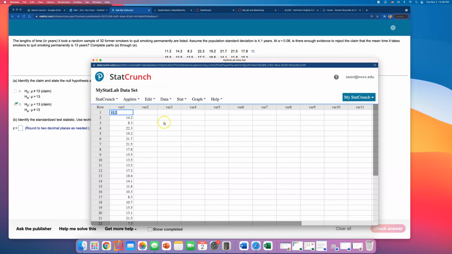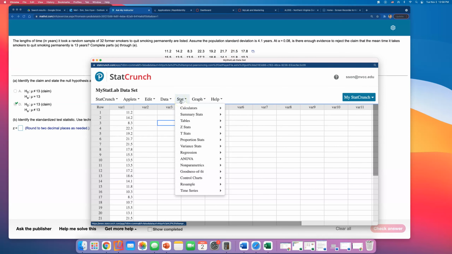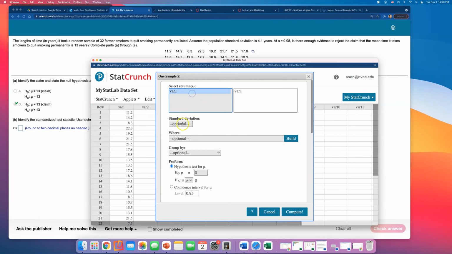After opening the data set in StatCrunch, I will go to Stat, Z Stats, and do One Sample with Data. Click on it and I will type in the standard deviation that they gave us, 4.1. And the hypothesis, well, what are we testing?